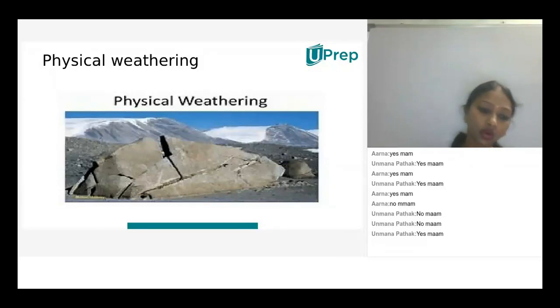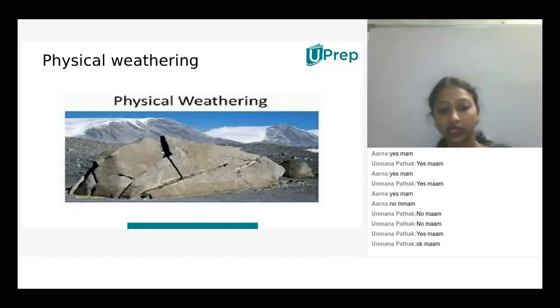Yes. Not only this, there is also a chance of temperature difference, frost, growing roots of plants, and movement of animals. When the animals keep on walking on the rocks, there is a chance of breaking, and these broken particles will again break down into simpler particles. All these are the main aspects involved in the formation of physical weathering, where mechanical energy is breaking the rocks into simpler particles.